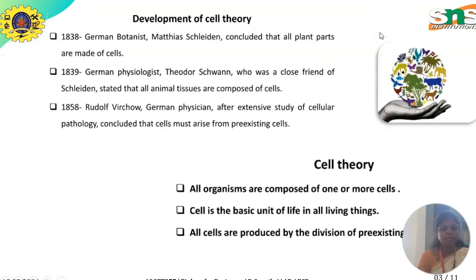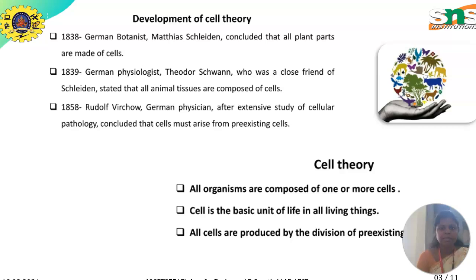The development of cell theory. In 1838, the German botanist Matthias Schleiden concluded that all plant parts are made up of cells. In 1839, the German physiologist Theodor Schwann, who was a close friend of Schleiden, stated that all animal tissues are composed of cells. In 1858, Rudolf Virchow, a German physician, after extensive study of cellular pathology, concluded that cells must arise